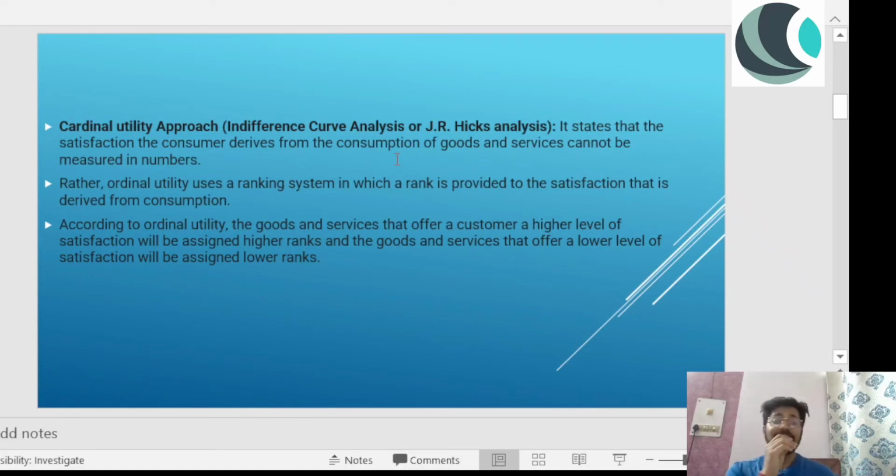So it states that the satisfaction the consumer derives from consumption of goods and services cannot be measured in numbers. So in the previous approach, you were saying that satisfaction can be measured in numbers, but this is quite the opposite. This says that satisfaction cannot be measured in numbers. Rather, ordinal utility uses a ranking system in which a rank is provided to the satisfaction that is derived from consumption, right?